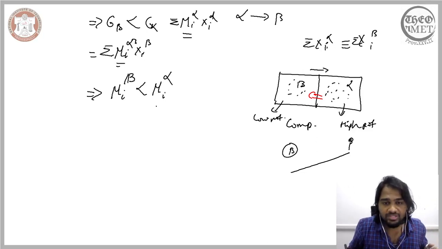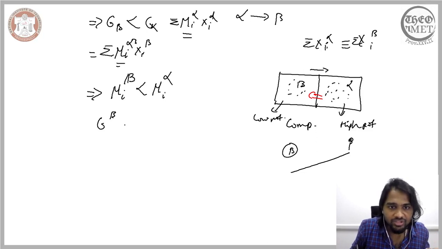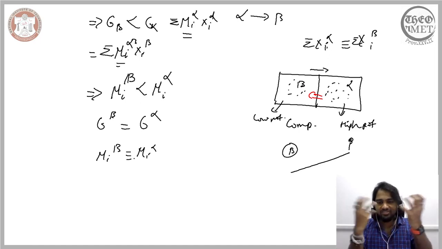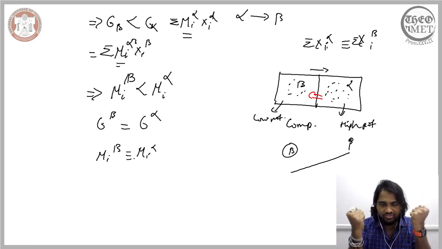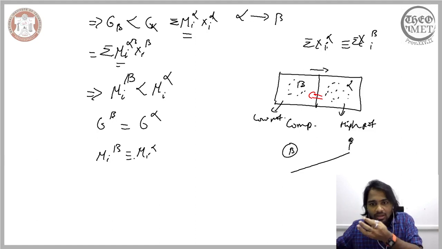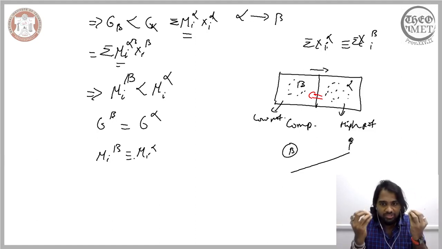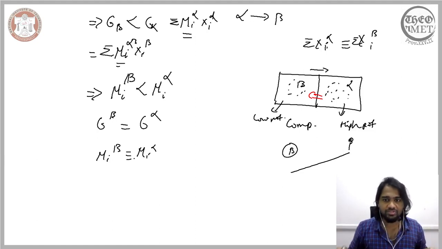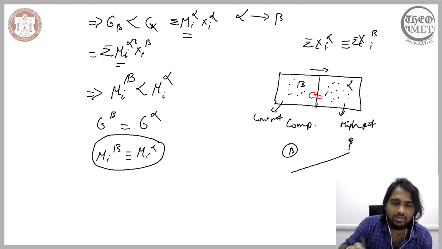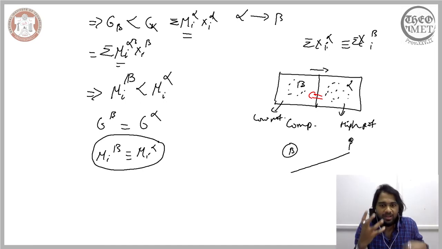Now, when an equilibrium is established, when the Gibbs free energy of beta is equivalent to the Gibbs free energy of alpha, this is established when the chemical potentials are equal. That means no further transition is required because both the components have achieved a stable state. Both the components are in their low energy state. There is no high potential region, there is no low potential region. Both these components have the same potential, and therefore they are in the stable state. So this understanding is important for us to say which phase is stable at a given state.